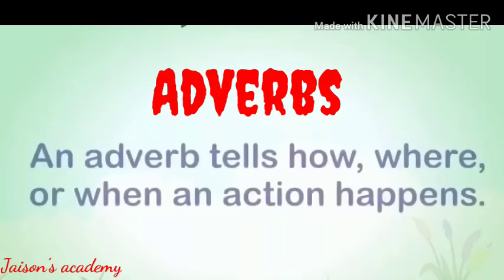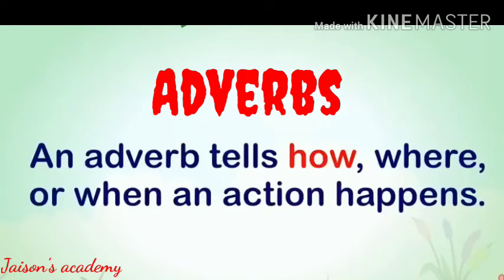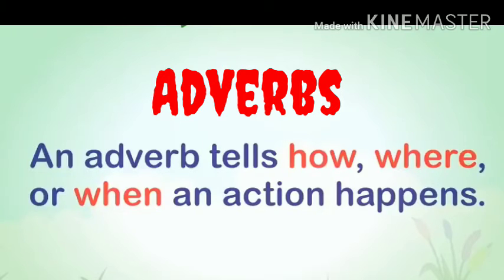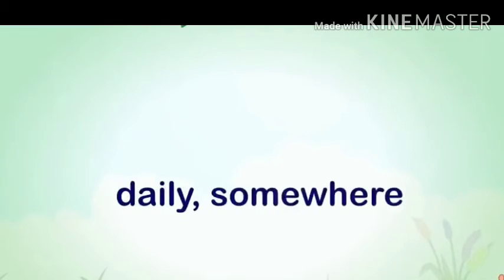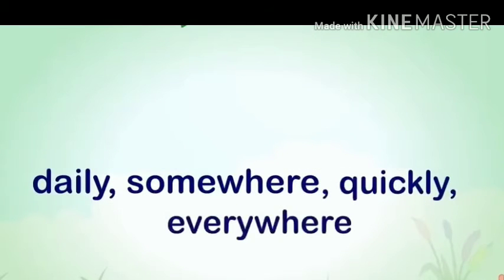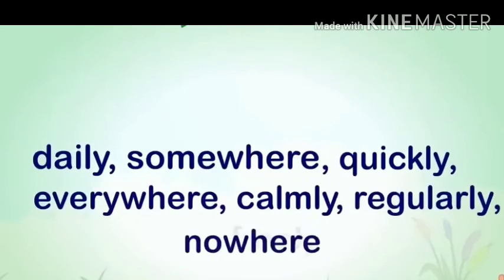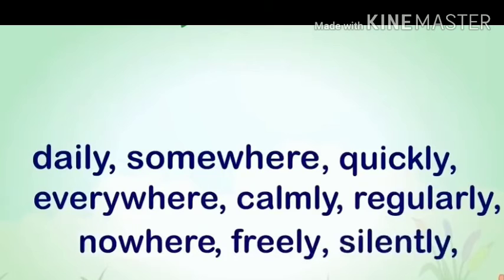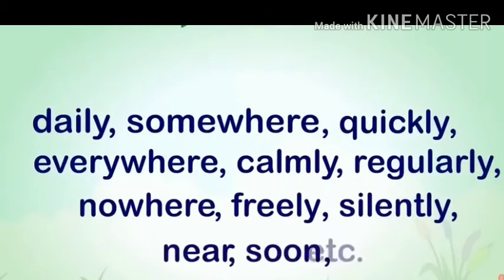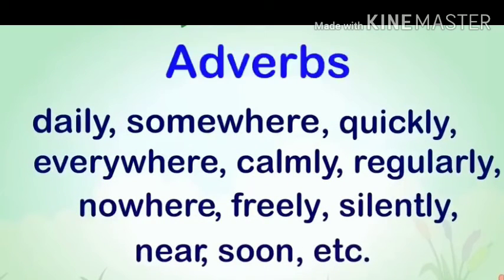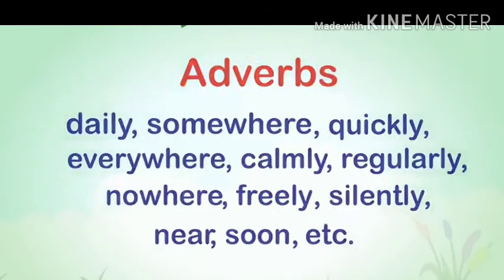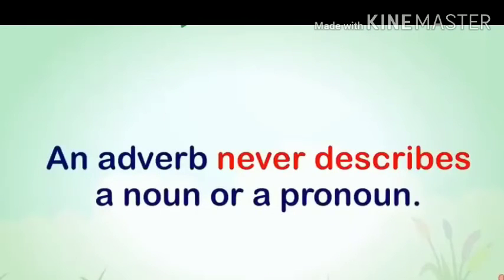An adverb tells how, where or when an action happened. Words like daily, somewhere, quickly, everywhere, calmly, regularly, nowhere, freely, silently, near, soon, etc. are adverbs. An adverb never describes a noun or pronoun.